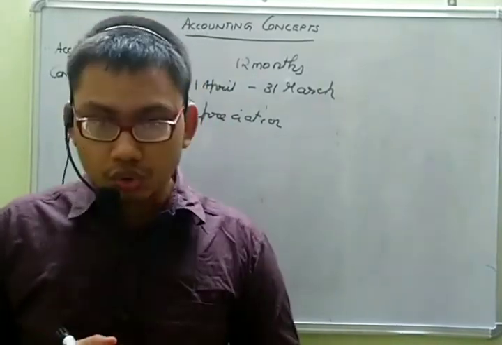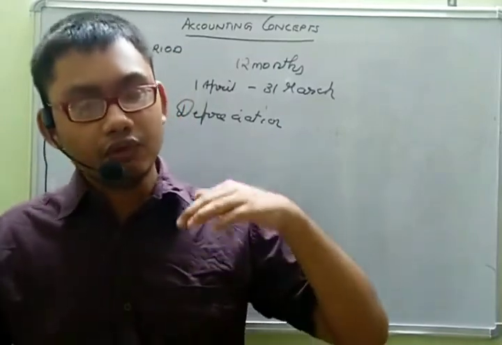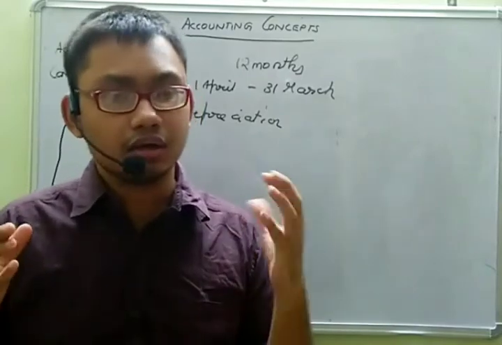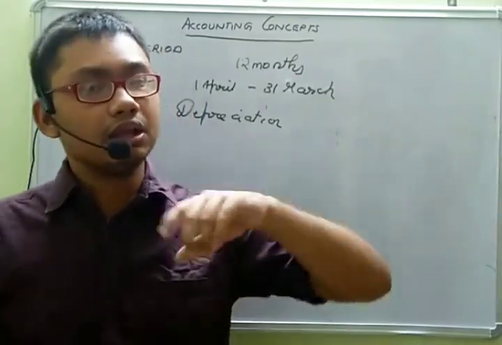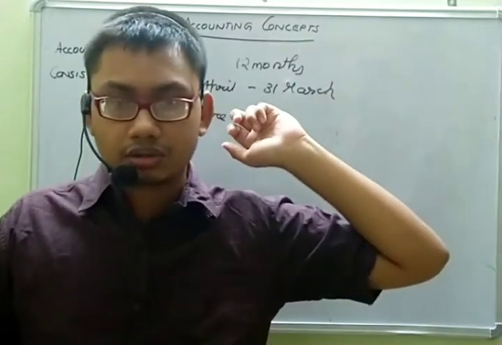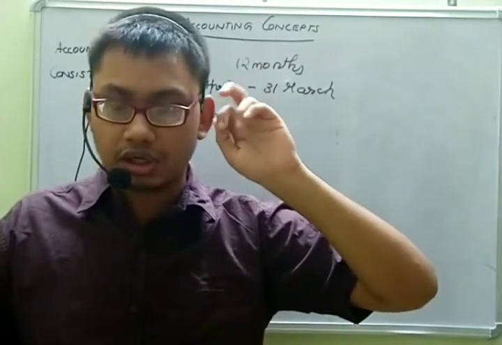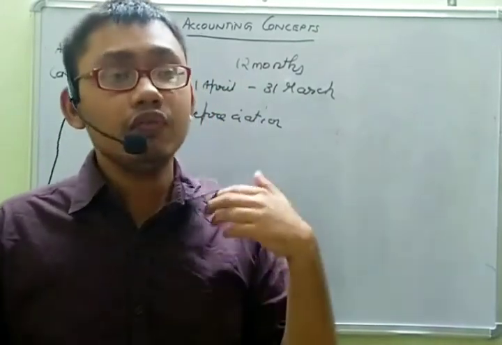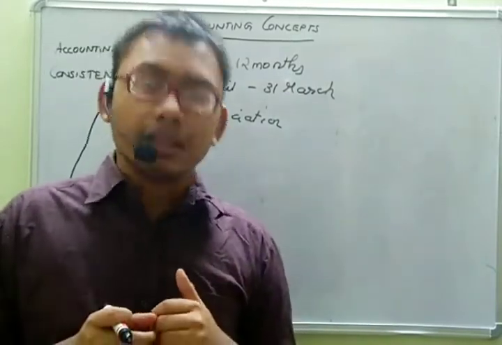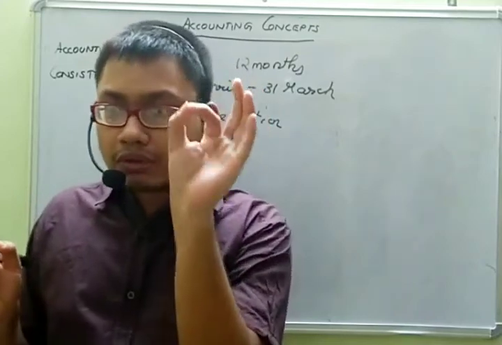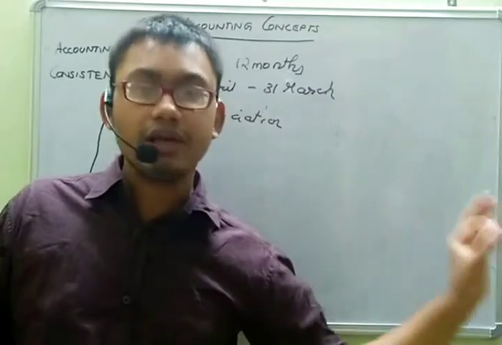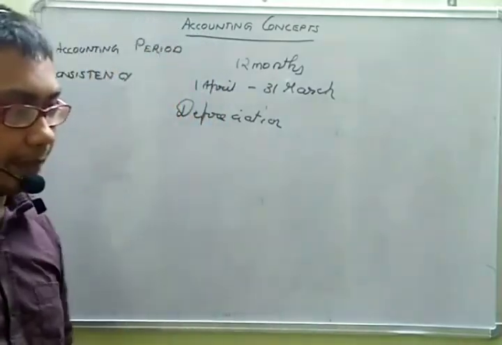Or if we do an analysis and find that the other method will give a better picture of our information, considering the qualitative characteristics we already studied, reliability and relevance, then we can change. But we have to give firm disclosure that earlier this method was maintained and from this year we are maintaining a new method. This is very important.